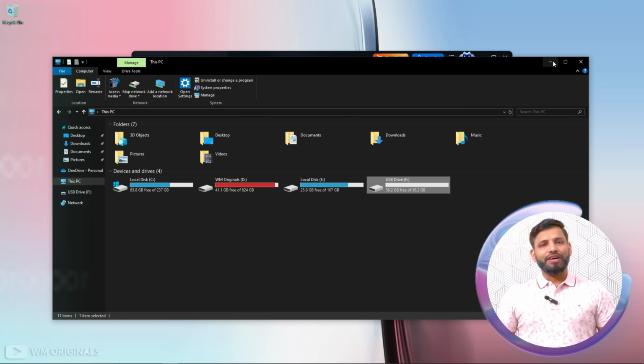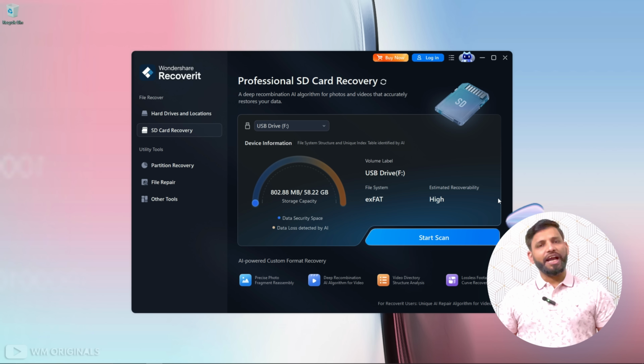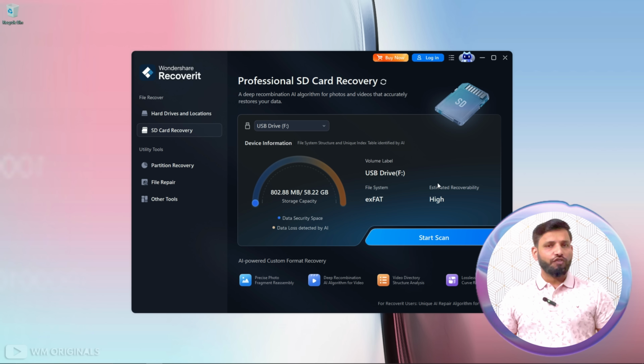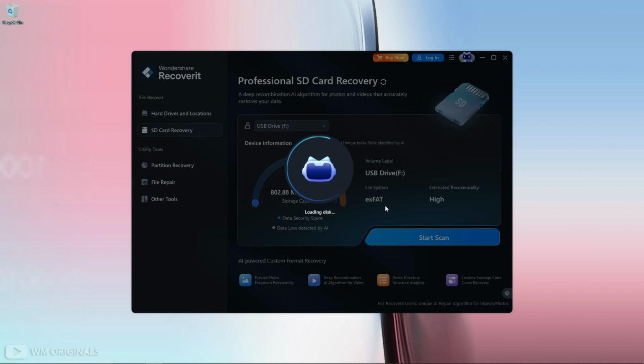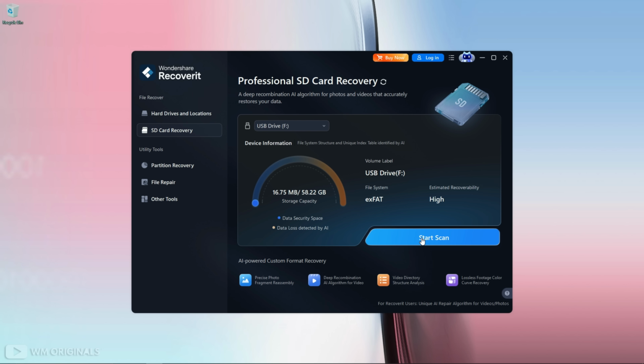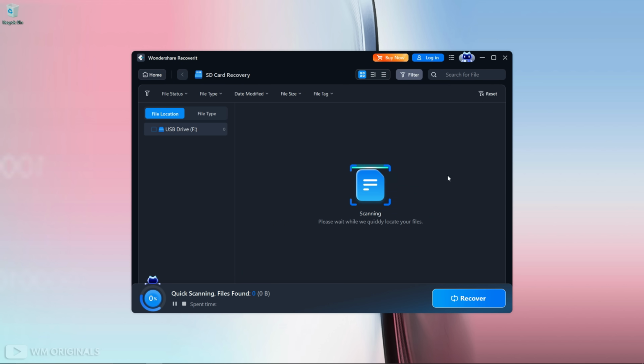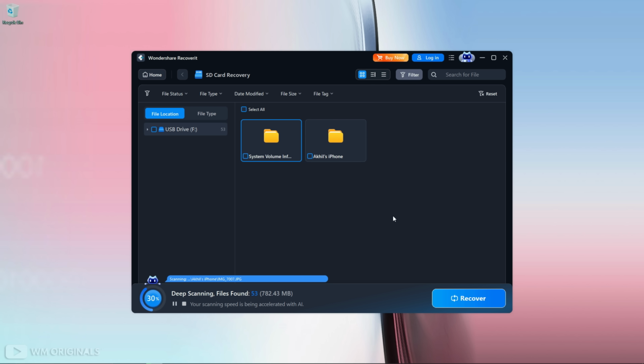Now let's see if Wondershare Recoverit can recover photos and videos from the SD card after format, and for that, here we are back on Wondershare Recoverit. We can refresh to see that files are deleted from the SD card. Next, click Start Scan. Wondershare Recoverit starts scanning for lost data from the SD card and within seconds completes a quick scan. Meanwhile, it will continue deep scanning to find more lost files. Now let's see if we have found the photos and videos that I had just deleted from the SD card.